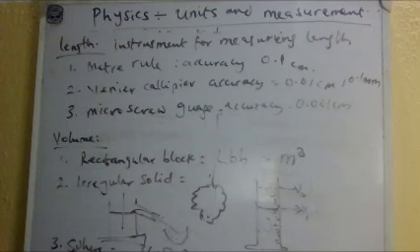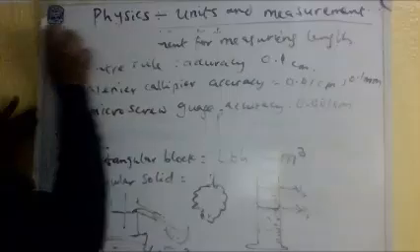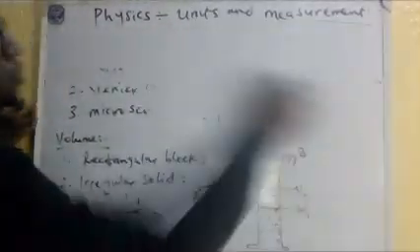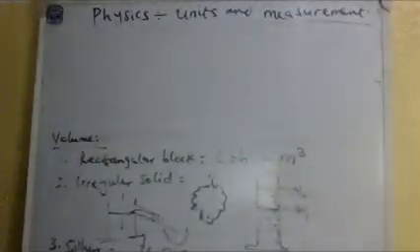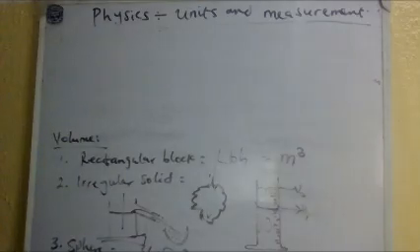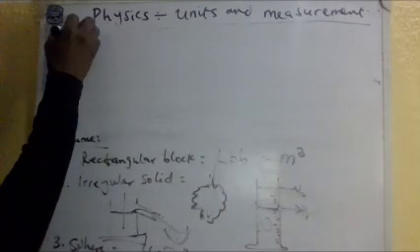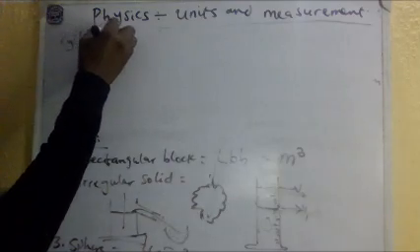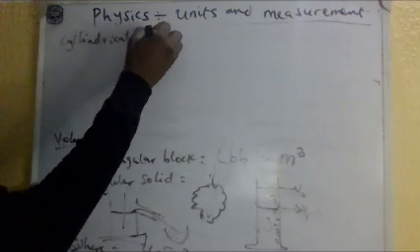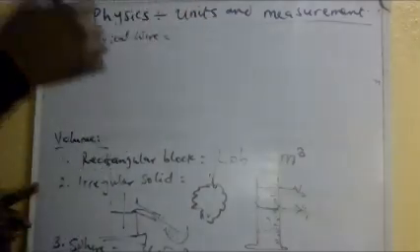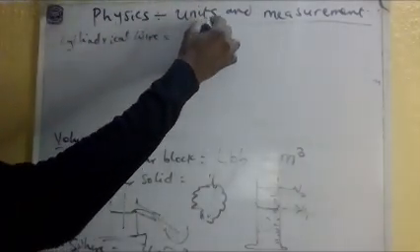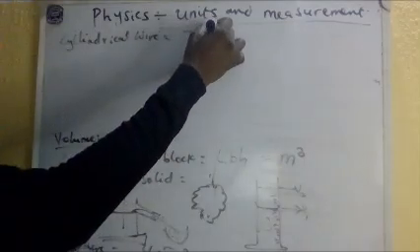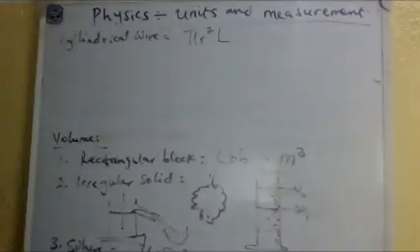Let me remove this one so that I can share with you the volume of a cylindrical wire. The volume of a cylindrical wire is pi r squared L.